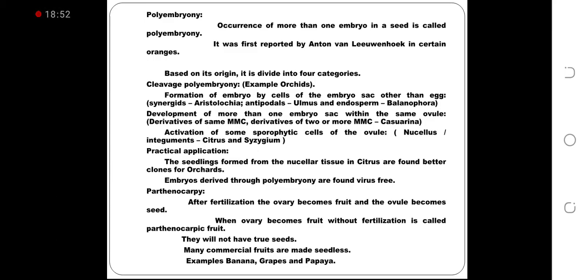Activation of some sporophytic cells of the ovule, nucellus or integument, present in citrus and Syzygium.